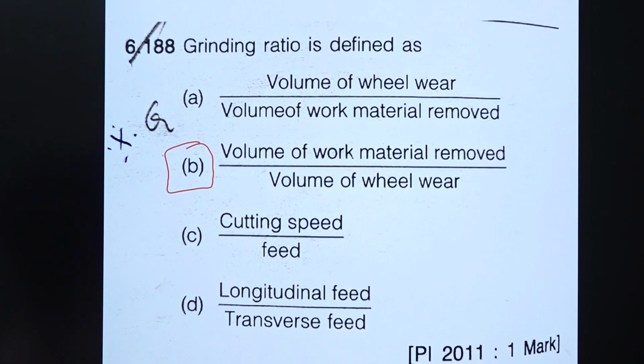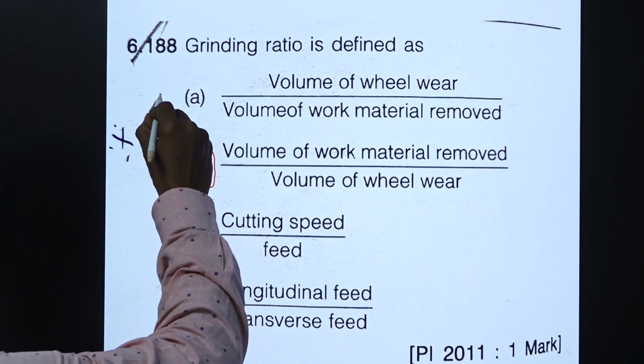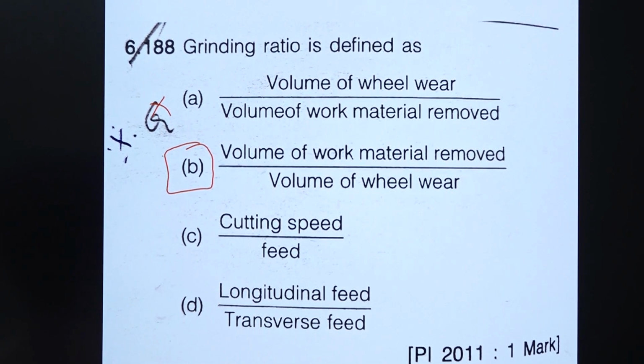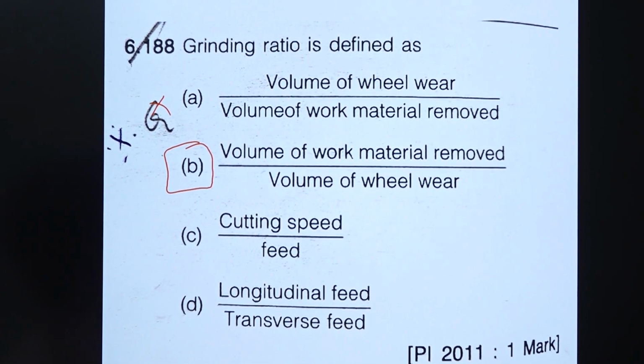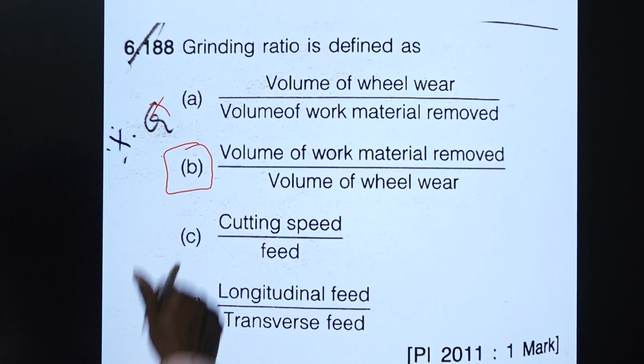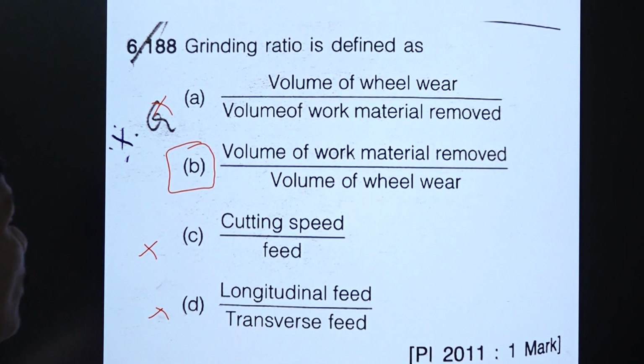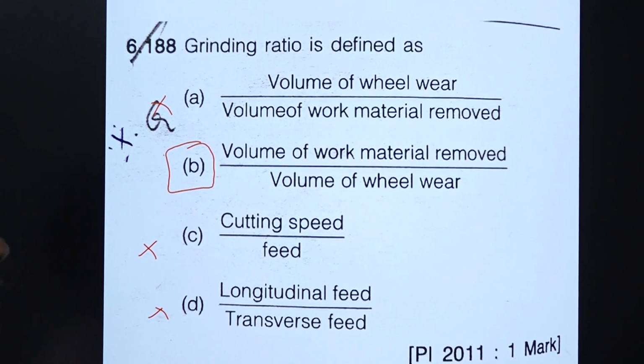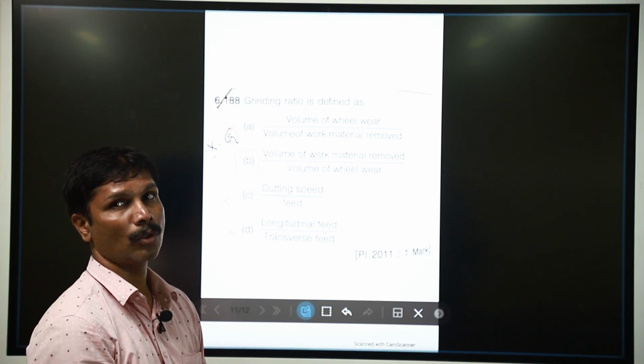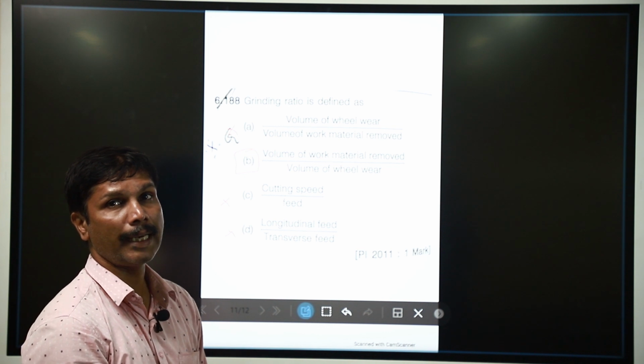So, the wheel will wear less. If it were the reciprocal, it would be a fraction. You can easily eliminate the options, since the wheel wear is less compared to the removal of work material. It would be a fraction, so option A will be removed. These two options are irrelevant. So, volume of work material removed to the volume of wheel wear, that is called the grinding ratio.